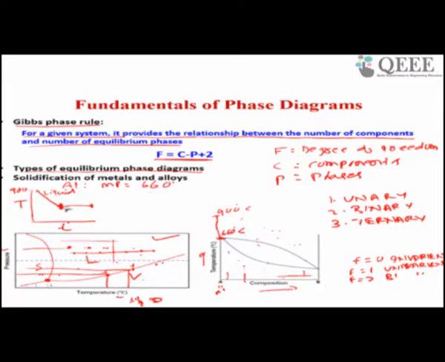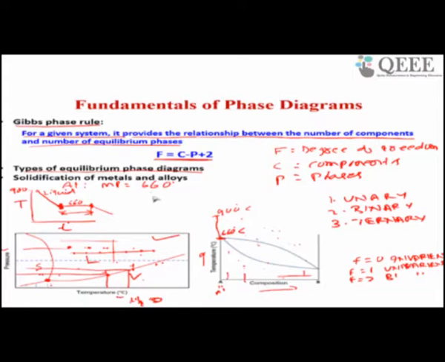Then as you continue, at the temperature of 660 solid crystals form, and here you will have 100% solid. This is the phase diagram of a pure metal. This is the solidification range. Here you will have 0% solid, and here 100% solid. This is for a pure metal.